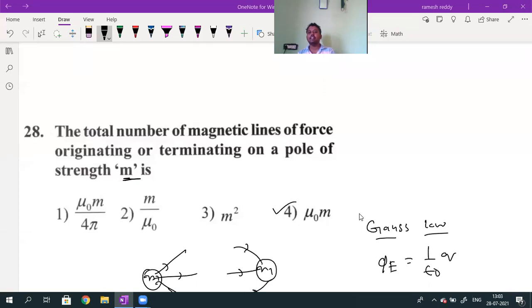In the assignment, I will send both. New material also I will send, old material also I will send. What the question numbers are as per the new material and as per the old material, I will send. You don't get confused. Now let us see this question.